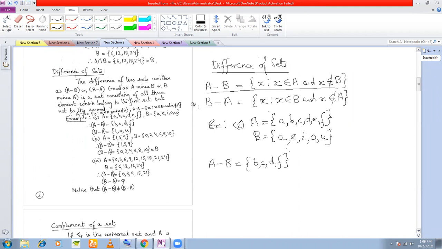So what are the common elements? Sir, I told you this was common. A and D were common, right, between A and B. So that is why I removed this from A. I remove this from A. So what am I left with? B, C, D, F only.